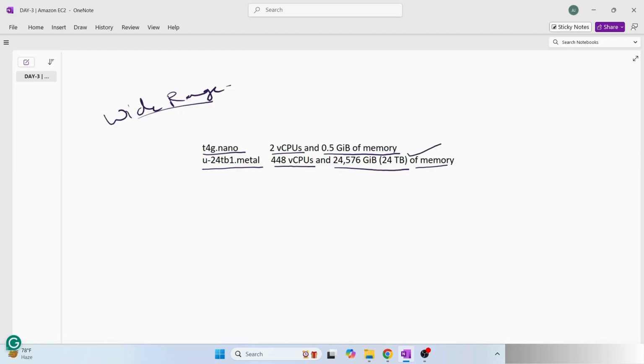So you can see that there is a wide range of machines that you can create from smallest to biggest. So there are different kinds of machines that, based on requirement, we can select and utilize. These are some of the main benefits of using virtual machines from AWS. Now let us get started with the exact EC2 machine, understanding what kind of services it provides, what kind of machine it has, what the different components are, and how to set it up.